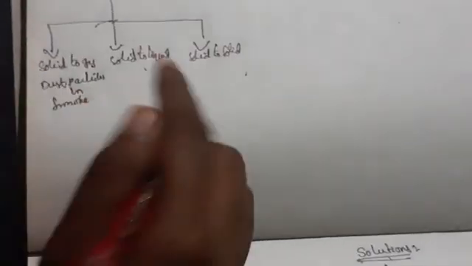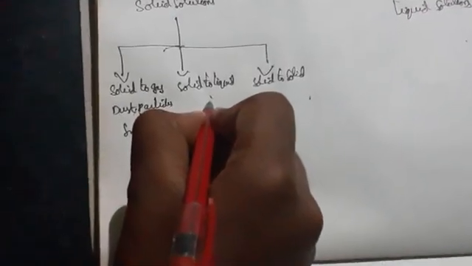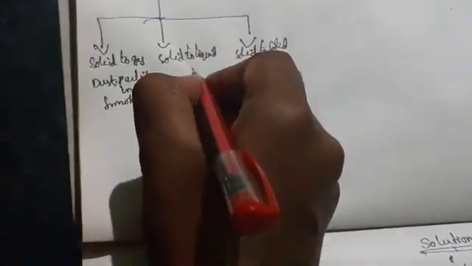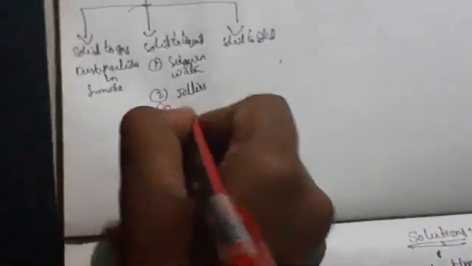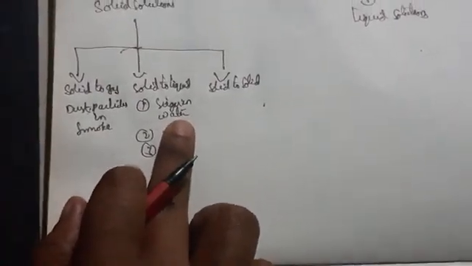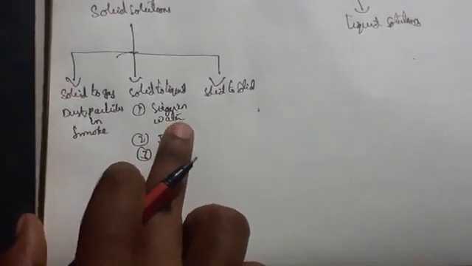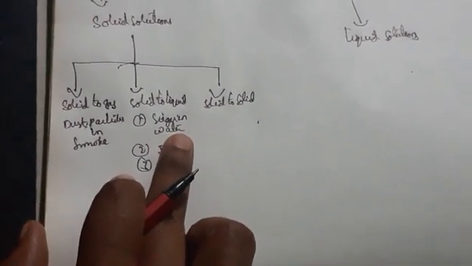Now next one, coming to solid to liquid. Okay, for solid to liquid example is sugar in water, jellies and paints. Okay, solid to liquid. So sugar in water, so when you take sugar, that is a solid, water is a liquid, general example.